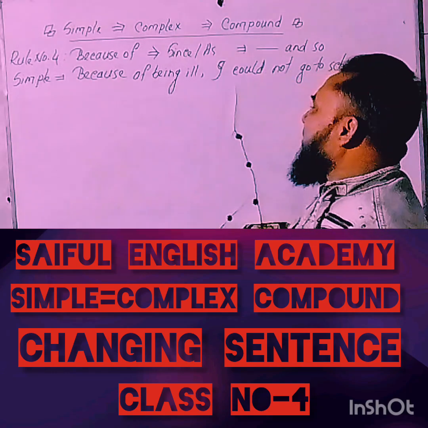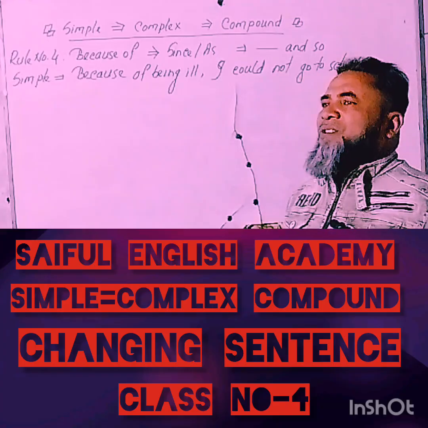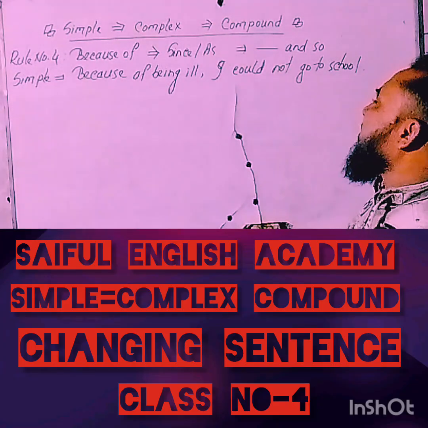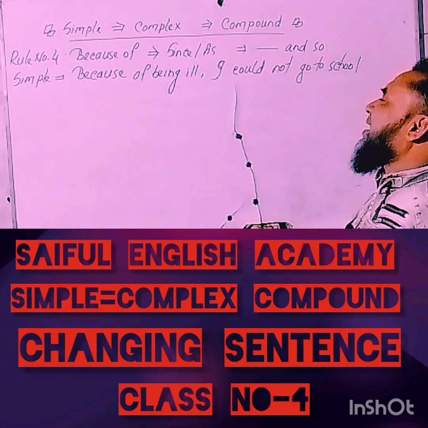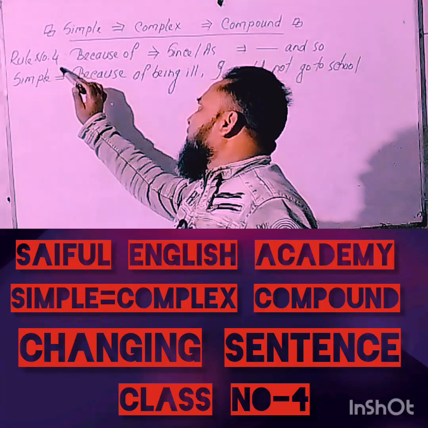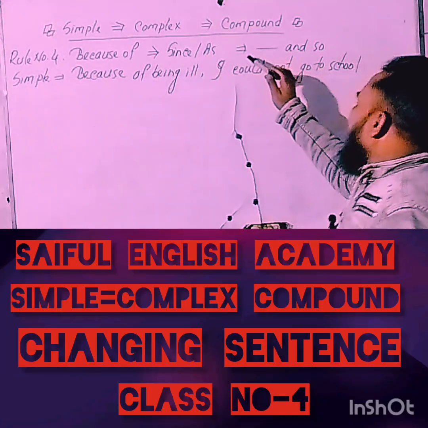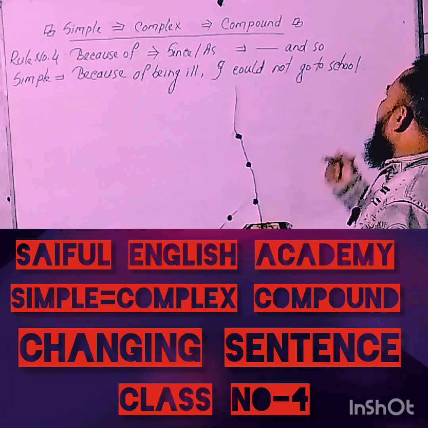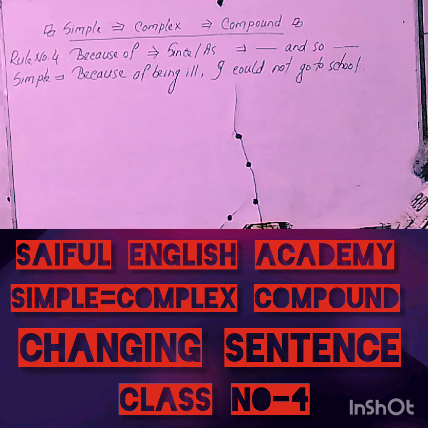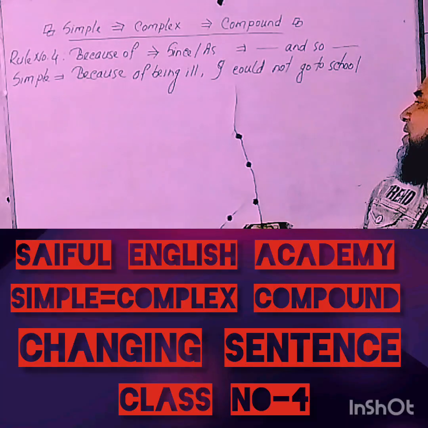My dear learners, in my previous classes about simple to complex to compound, I have already finished rule number one, rule number two, and rule number three. Today I am present with a new class, rule number four: because of is equal to since, and so. Now let's take a look at the board and try to understand. Before starting today's class, I want to review my previous classes.